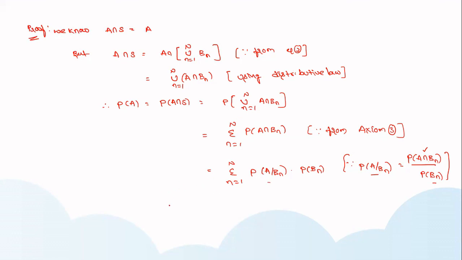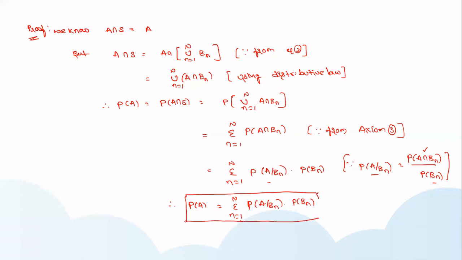Finally, the total probability of A for all the given events is given as sigma n equal to 1 to n of P(A given Bn) P(Bn). This is the total equation for the total probability. Thank you for watching.